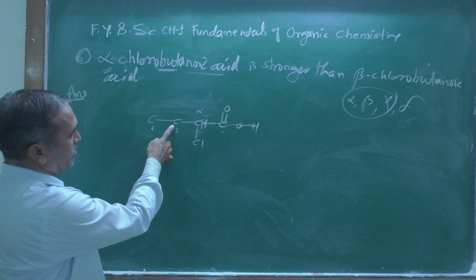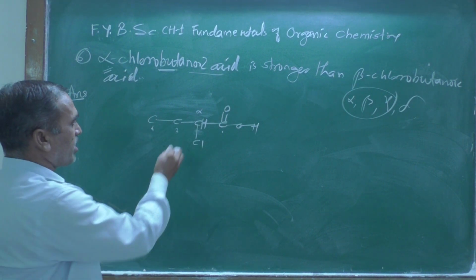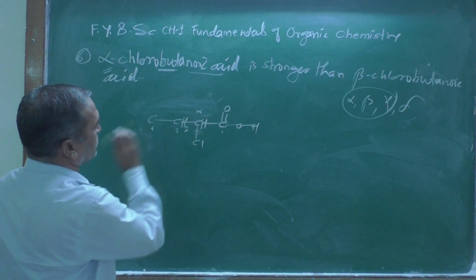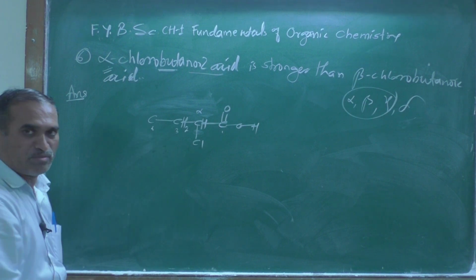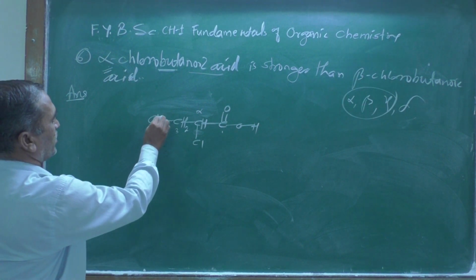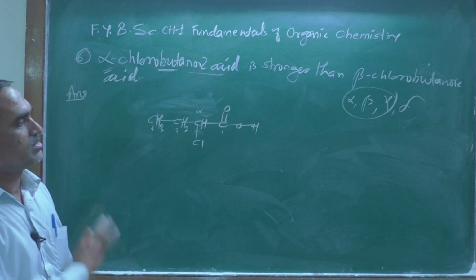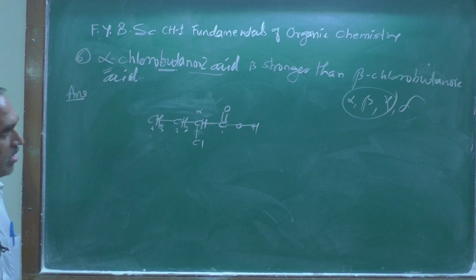Look at this carbon atom, it has 2 bonds, 1, 2. How many hydrogen atoms to attach? You attach 2 hydrogen atoms, meaning CH2. Look here, this carbon atom has 1 bond only. How many hydrogen atoms to attach? You have to attach 3 hydrogen atoms, that will satisfy the carbon valency. Carbon, we know, is tetravalent.